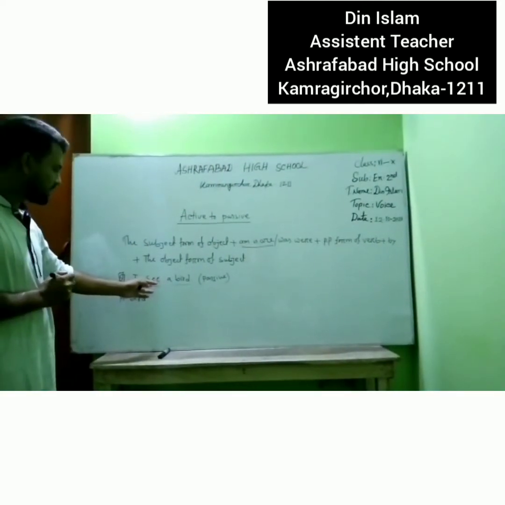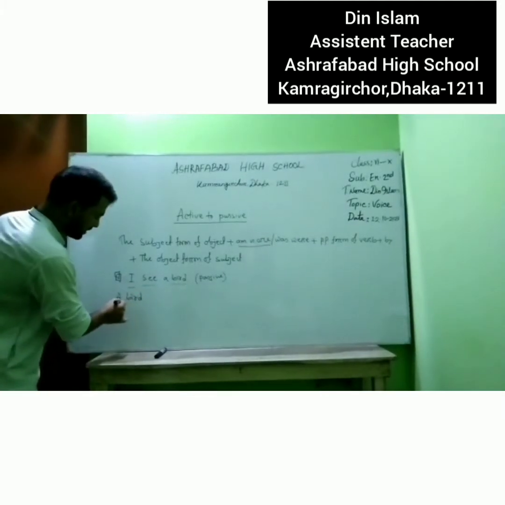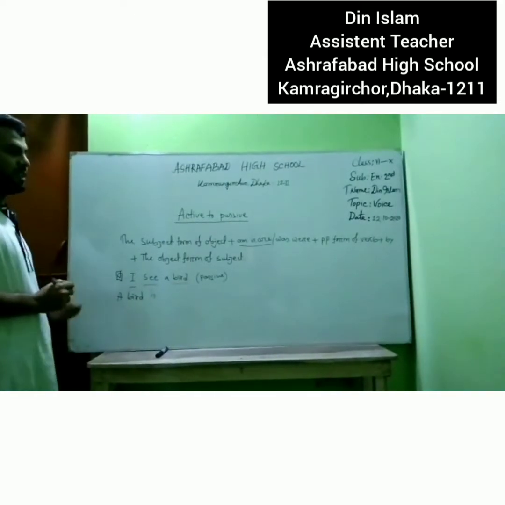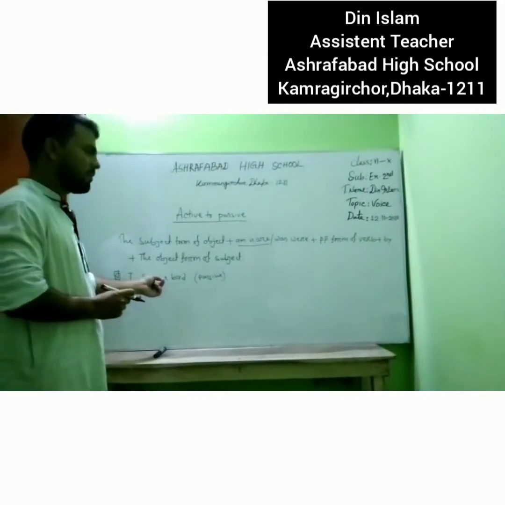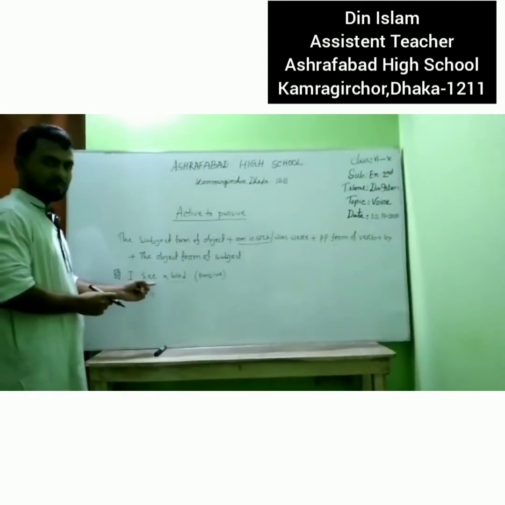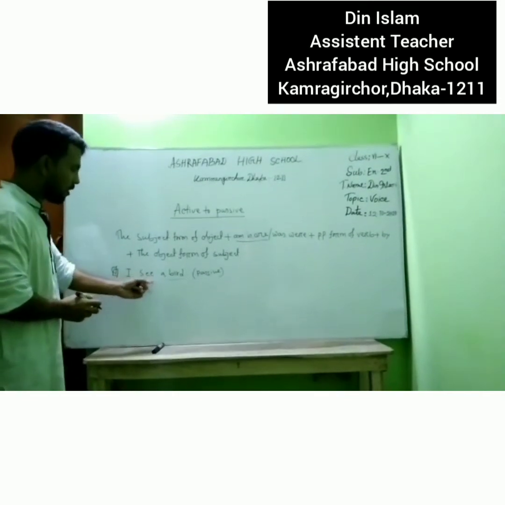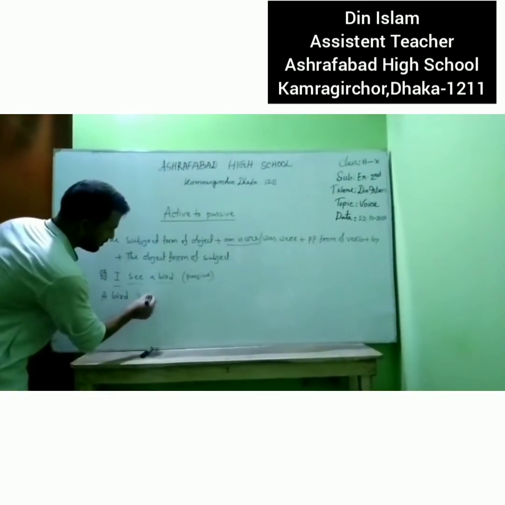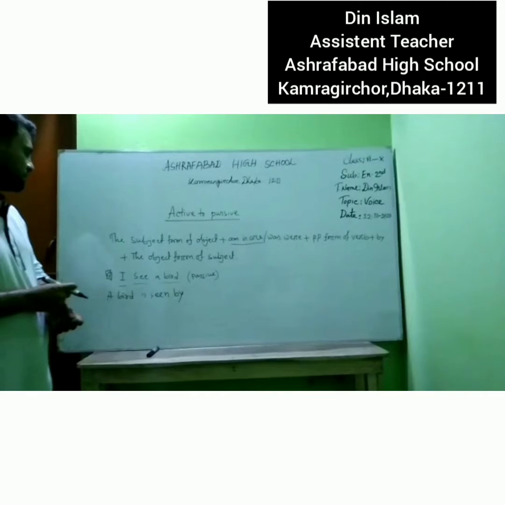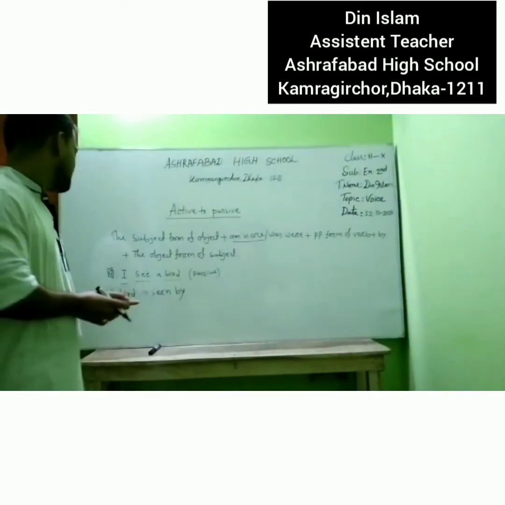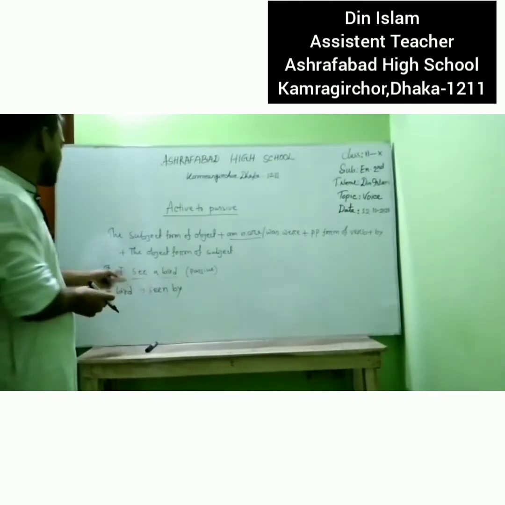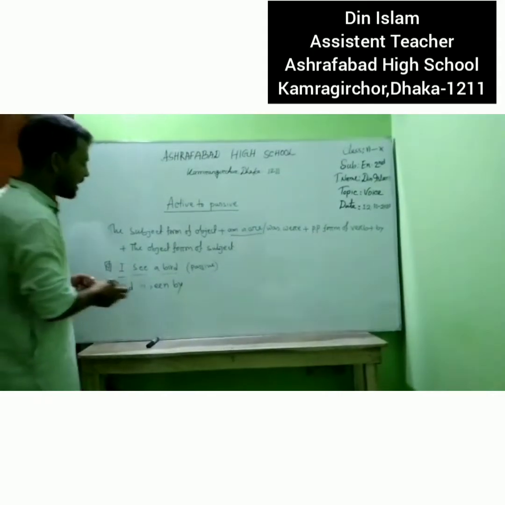Now the subject is a singular subject, a bird. So I will write the singular verb is. After that we have to write the past participle form of verb. We can see is the present form. The past participle form of see is seen. After that we will write the preposition by. At last, I will write the object form of subject. The subject is I, and we know the object form of I is me.